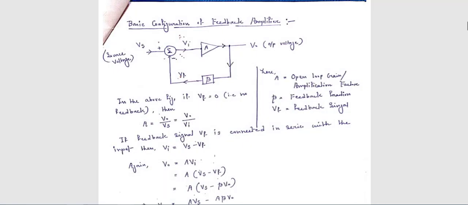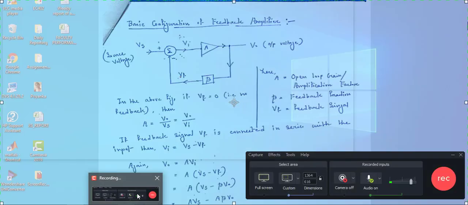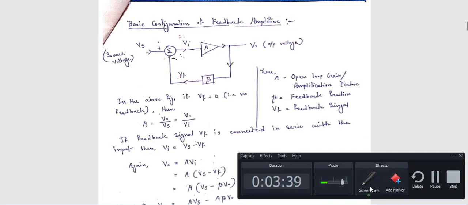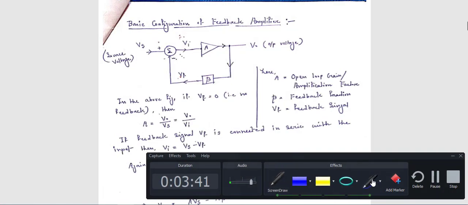Now suppose I write here a plus symbol. That means this is the input signal, this is also plus, and the value which is added to this adder through the feedback path is also positive, then that type of configuration is known as positive feedback.